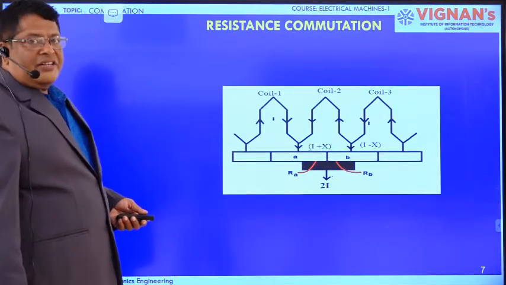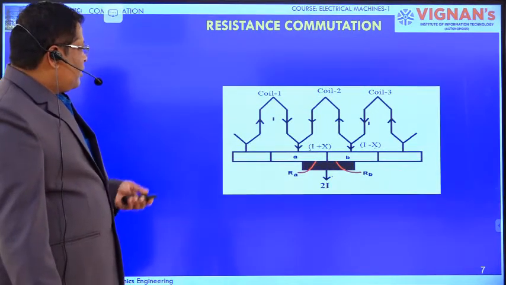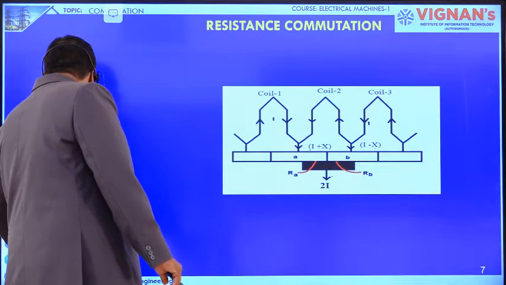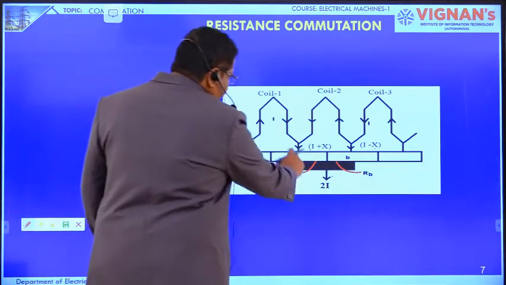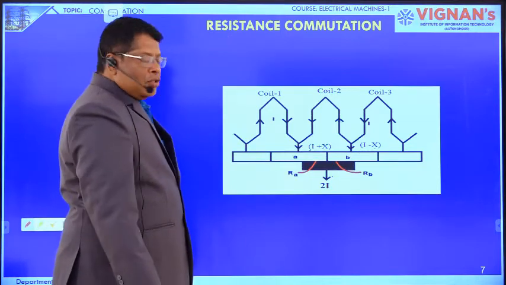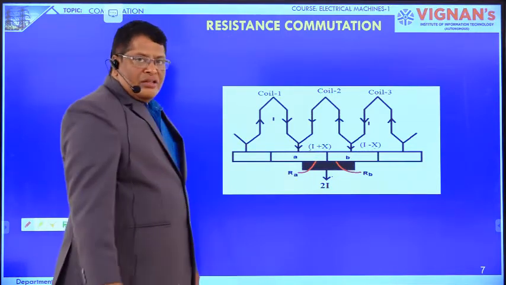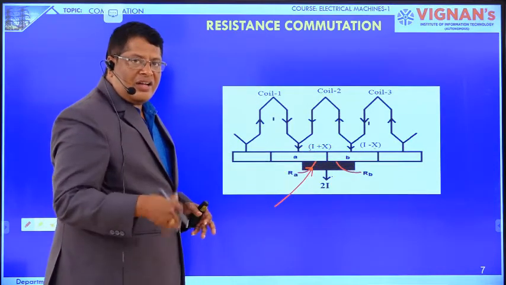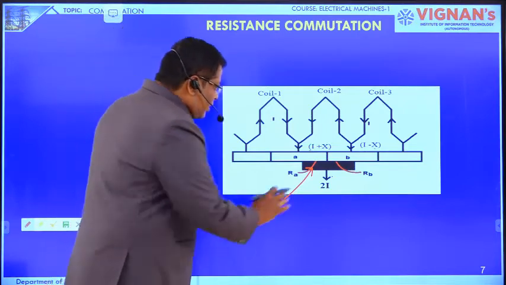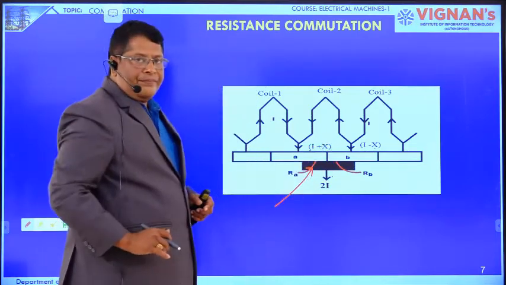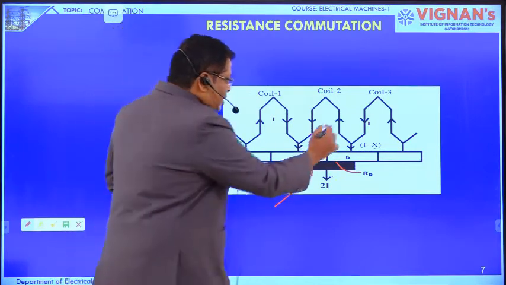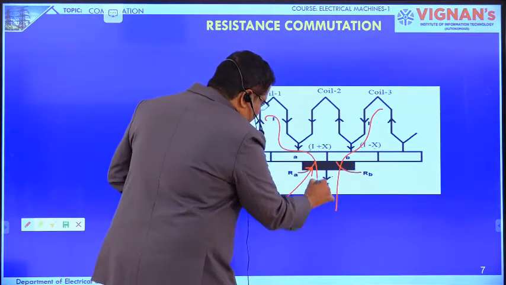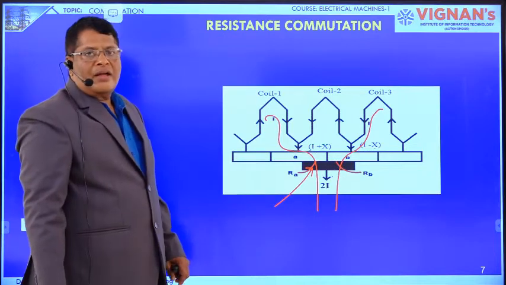Now we are going to see resistance commutation. Here we have considered three coils, coil 1, coil 2, coil 3, connected to the commutator segments. The brush is positioned here. There are two ways to manufacture this brush, with copper or carbon. If we make this brush with copper, it offers a low resistance. I amperes of current comes directly here, the remaining I amperes comes from coil 1, and no current flows through coil 2.